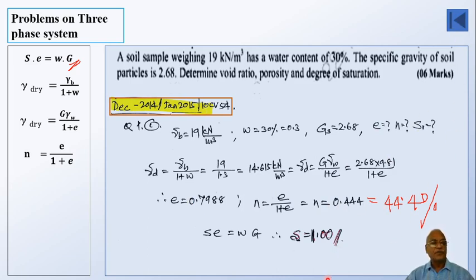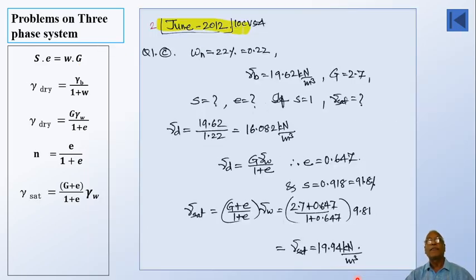Okay, we'll go to the next problem. Here again I have made the list of formulae that we are going to use. You know all of them. This is June 2012 VTU question paper with 10 CV54 as the code of the subject.